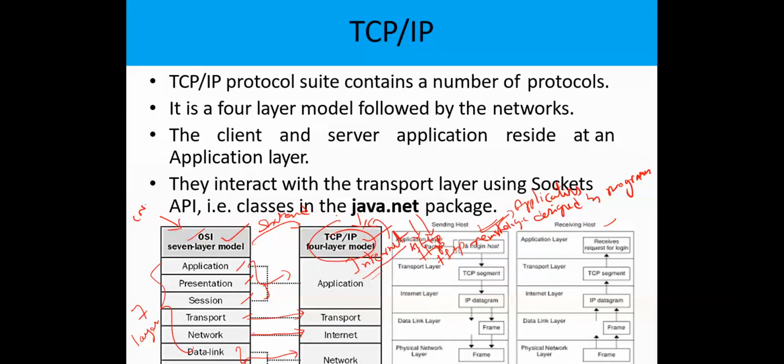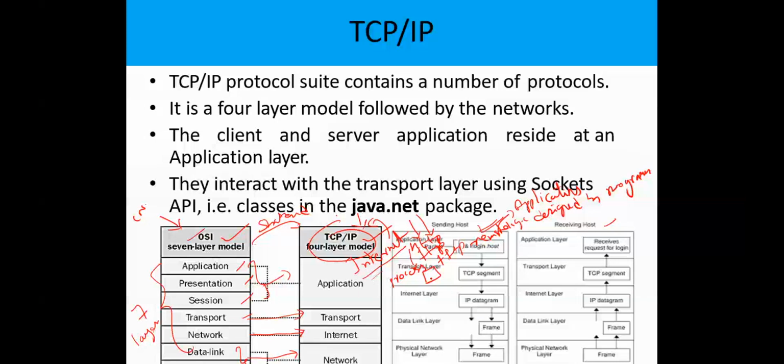This program under the application layer will be converted into a process. This process is a network process. The data coming from your program through this network process is called a segment.